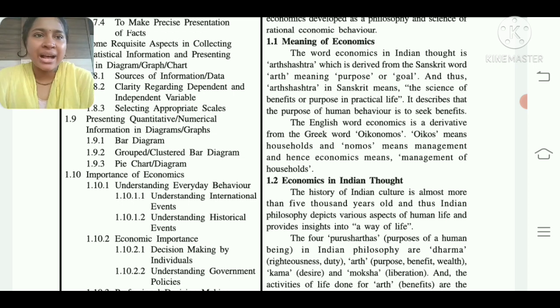Now we will see the English meaning of economic. The English word economic is a derivative from the Greek word oikonomos. Oiko means household and nomos means management, and hence economics means management of household.